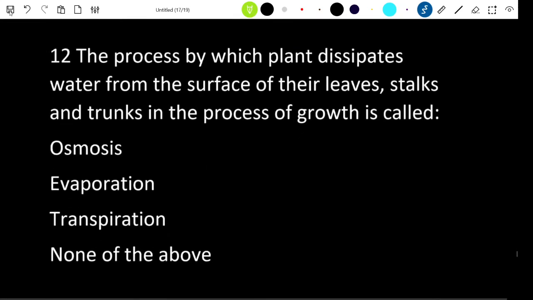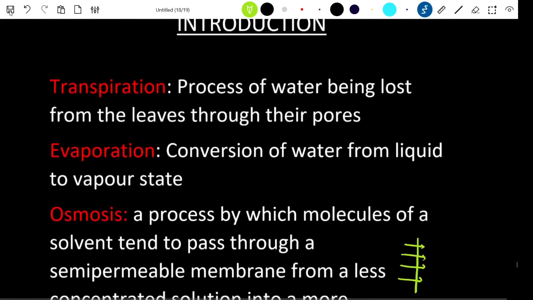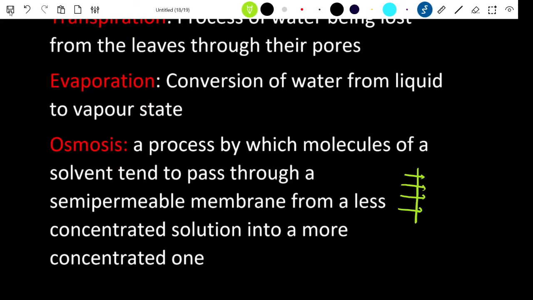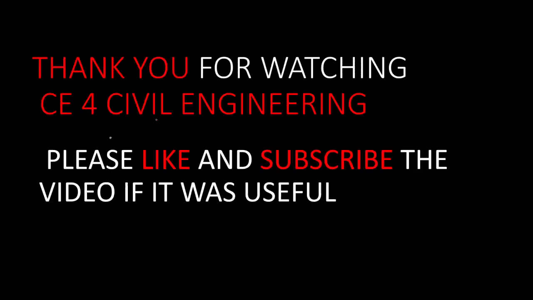The next question: the process by which a plant dissipates water from the surface of leaves, stalks and trunk is called transpiration, right? Now evaporation is the direct conversion from a liquid to vapor state, whereas osmosis is a process by which molecules of a solvent pass through a semi-permeable membrane from a less concentrated solution to a more concentrated solution. For example, we use this in getting fresh water from salt water.